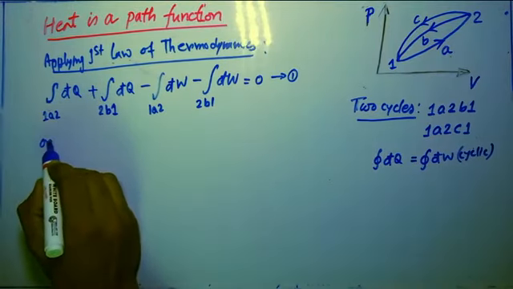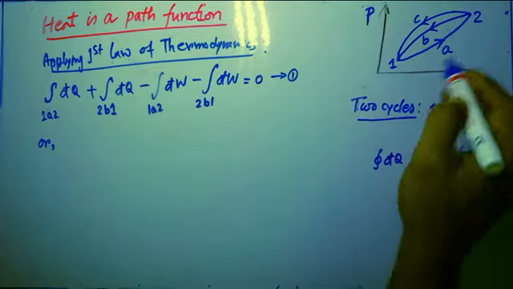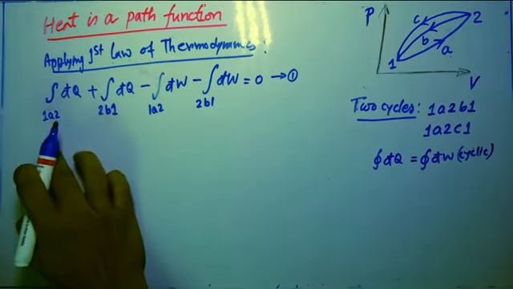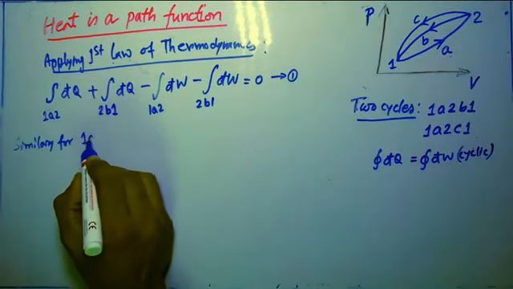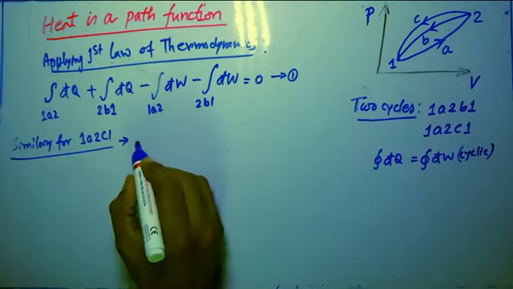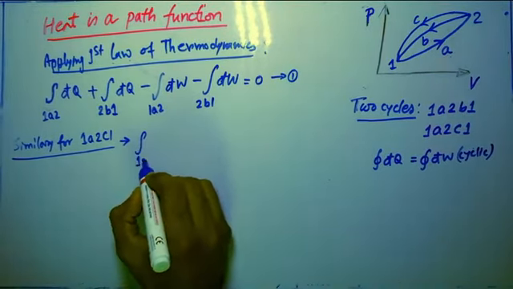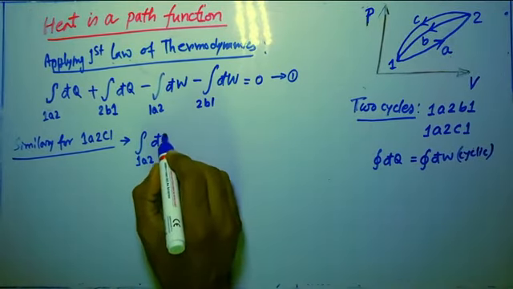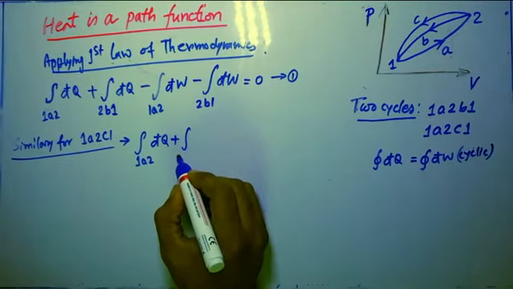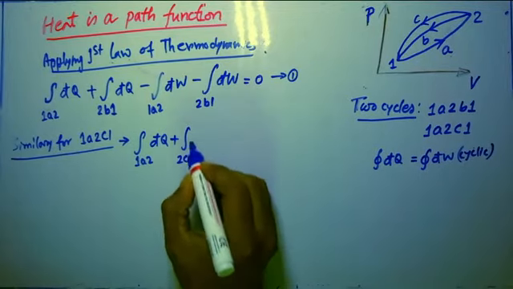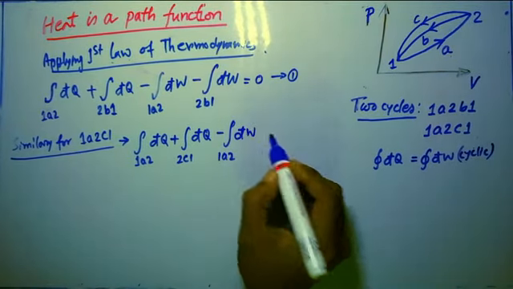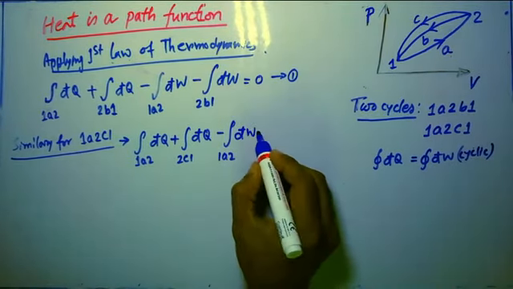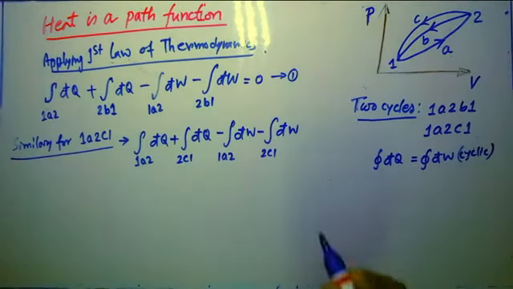or we can write, if we go with the different cycle, similarly for the 1a2c1 cycle, what I can write, that integral of 1a2 d cut q, just the same thing I am writing again for the different cycle, 2c1 d cut q minus 1a2 d cut w minus 2c1 d cut w is equals to 0, and it is taking as equation number 2.